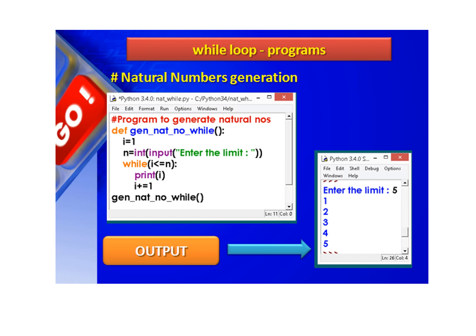So this is the working of loop. The same set of instructions is executed again and again until a condition is satisfied. So repetition will be avoided. So this is using while loop.